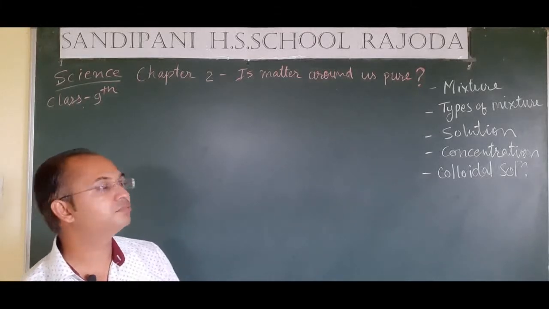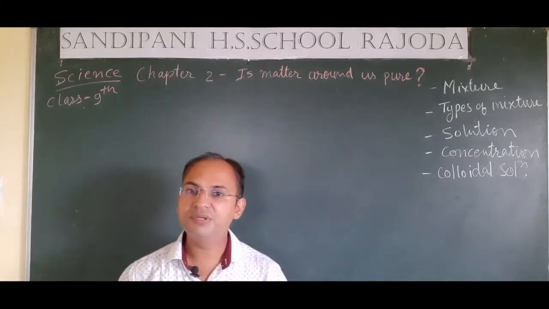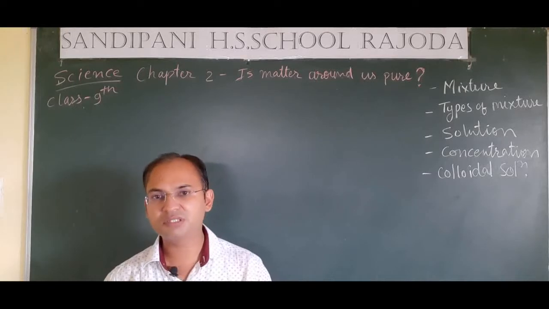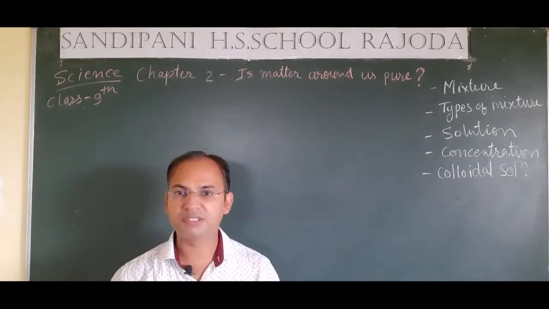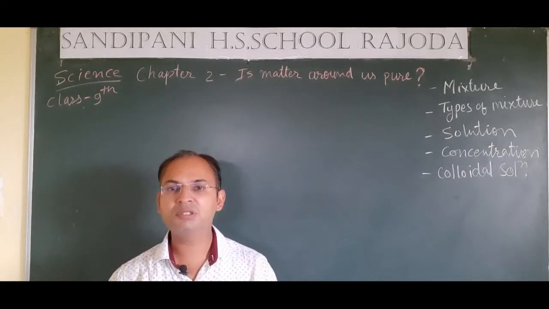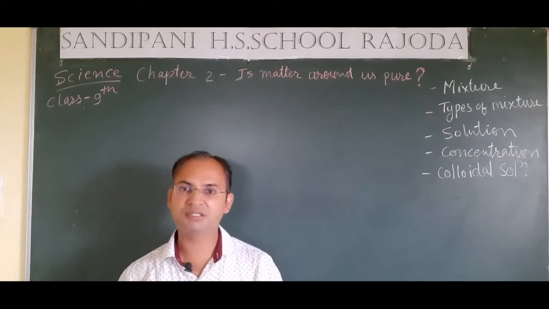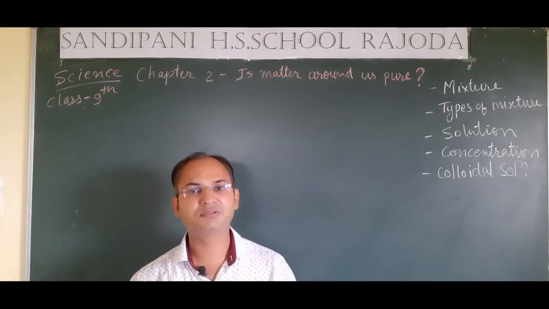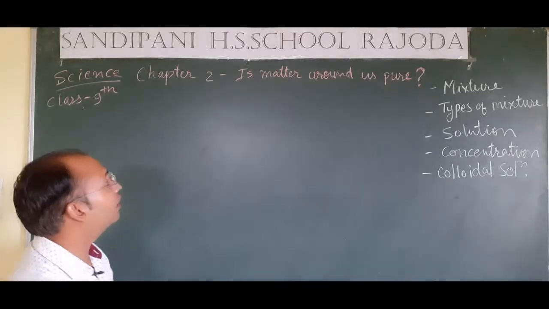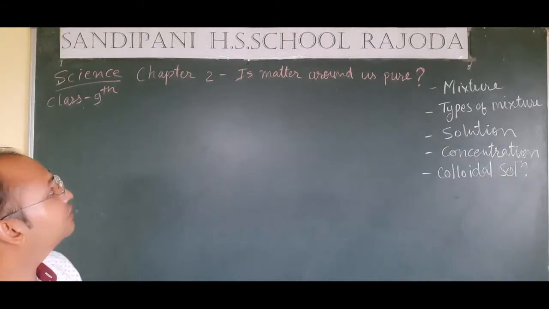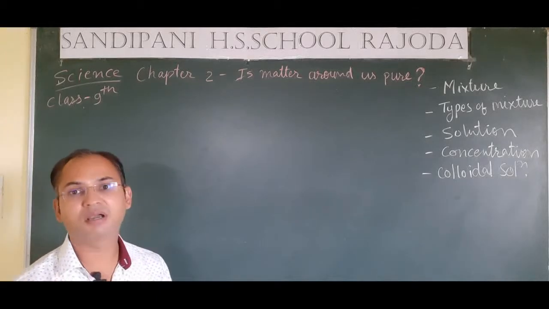So in this chapter, students, we will see which types of matter are present around us and what their properties are. Are they pure or impure? Are they a combination of some other substances? So let's start, students. The second chapter is "Is Matter Around Us Pure?"